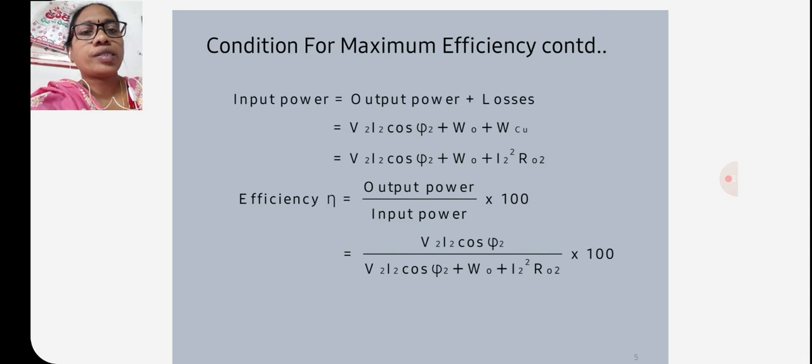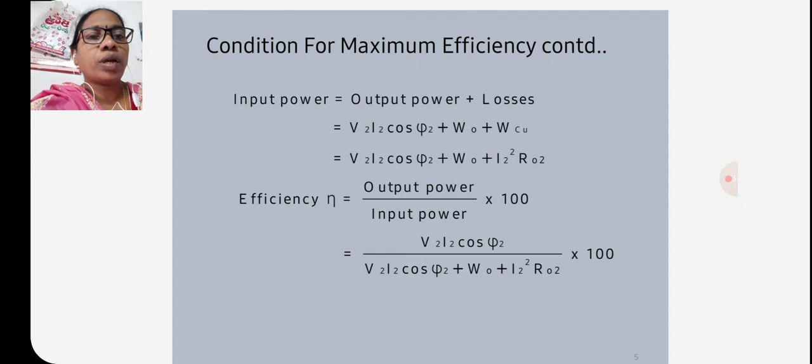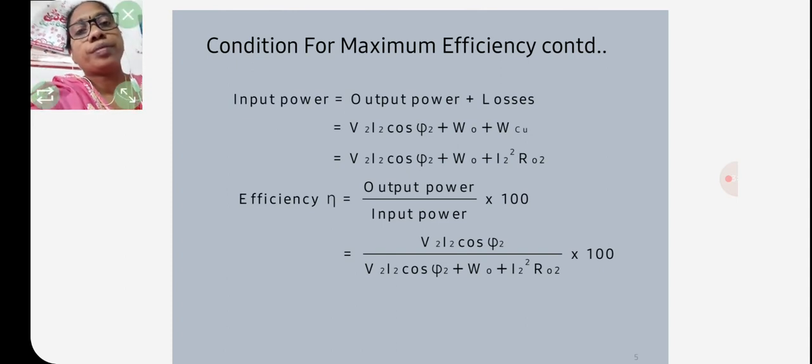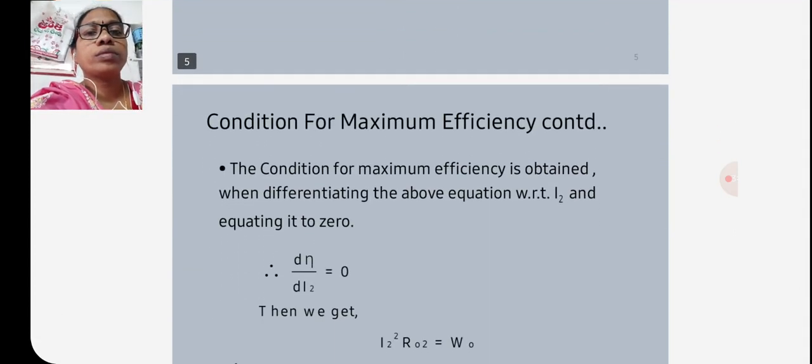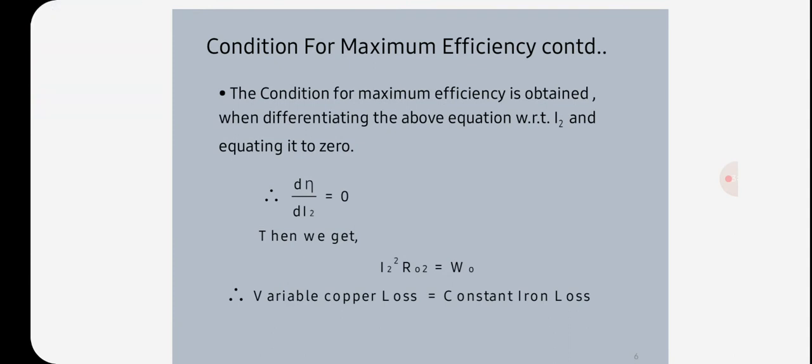And the efficiency is output power by input power into 100, that is V2 I2 cos φ2 by V2 I2 cos φ2 plus iron losses plus copper losses, I2² R02, into 100. The condition for maximum efficiency is obtained by differentiating the above equation with respect to I2 and equating it to 0.